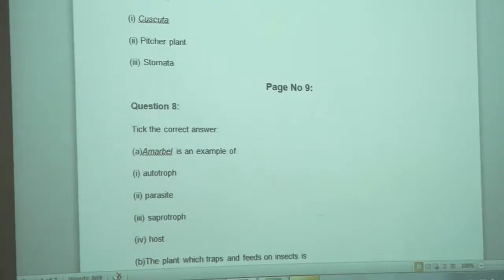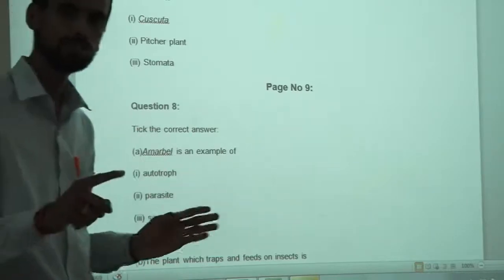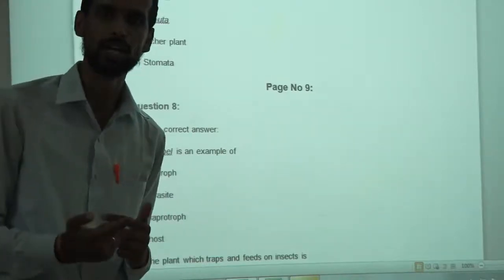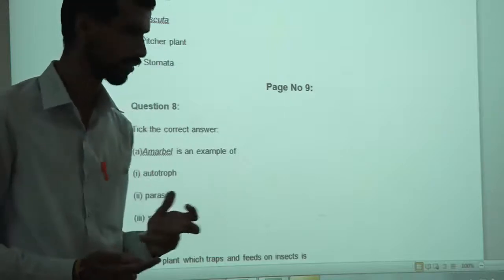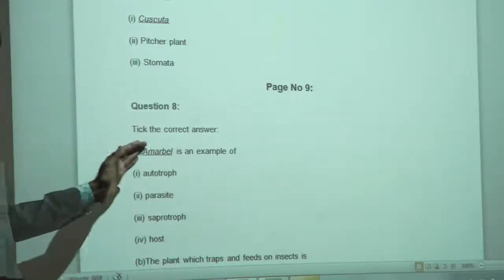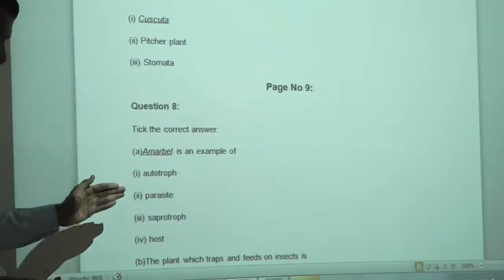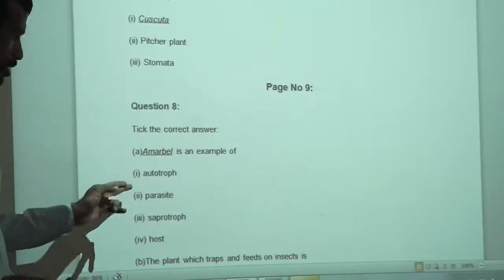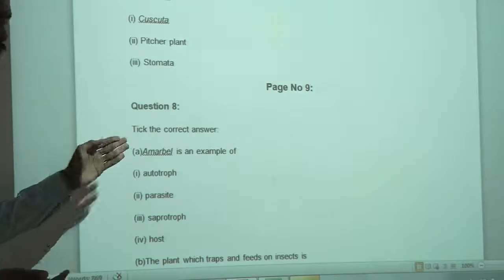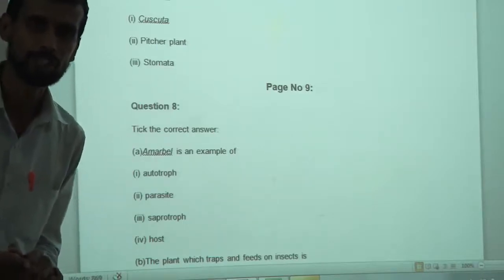Amarvel is an example of. Amarvel is another name of Cuscuta. It's a local name. So Amarvel is an example of what? Autotroph, parasite, saprotroph or host? Yes, parasite. Amarvel is nothing but another name of Cuscuta.